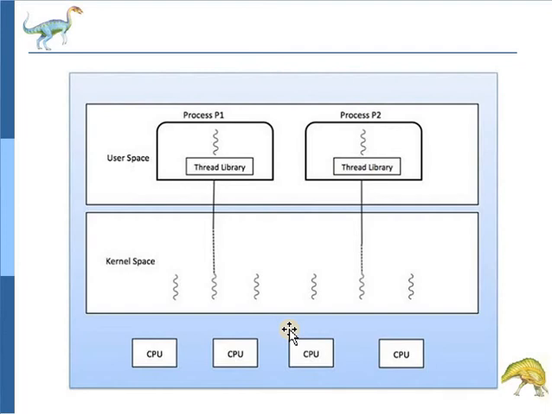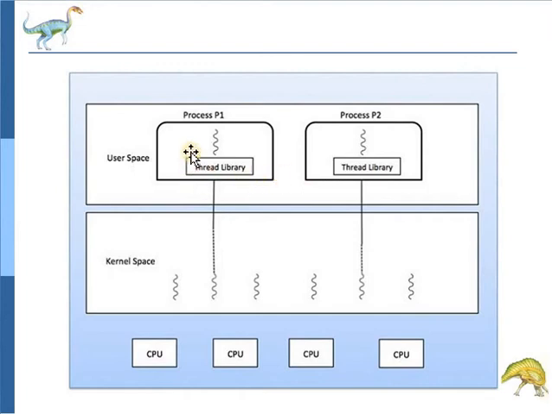In short, the one-to-one model creates a separate kernel thread to handle each user thread. It overcomes the problem of blocking system calls and the splitting of processes across multiple CPUs.